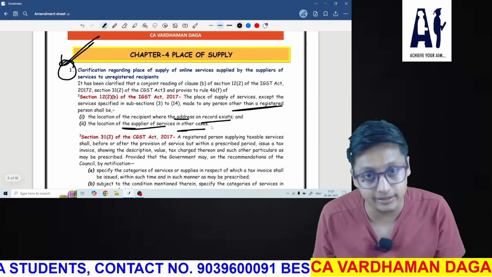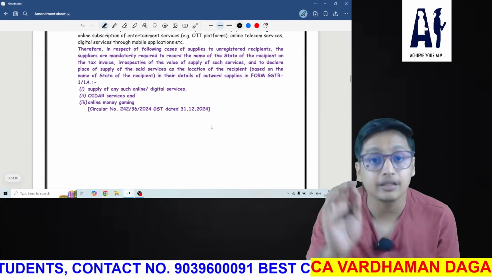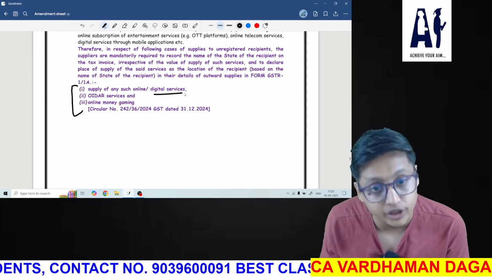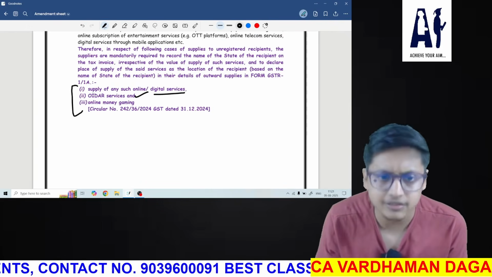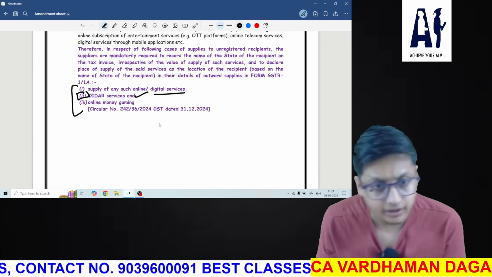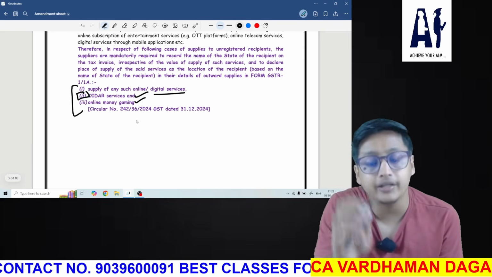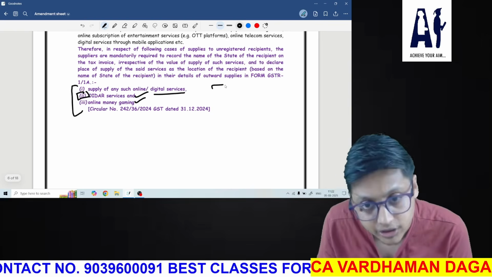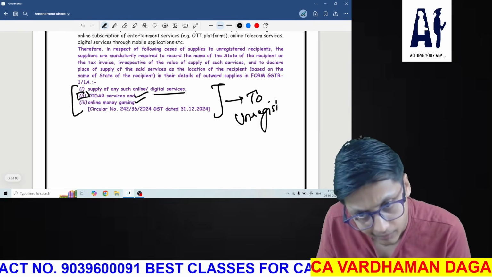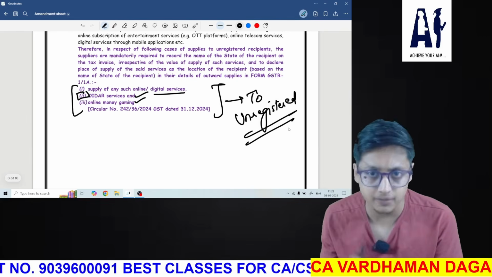Now the question arises: any person providing supply of online or digital services, OIDR services, which is not in the syllabus of Inter students, but they have mentioned it. Online money gaming services: if any supplier provides these three types of services to an unregistered person, what will be the place of supply?